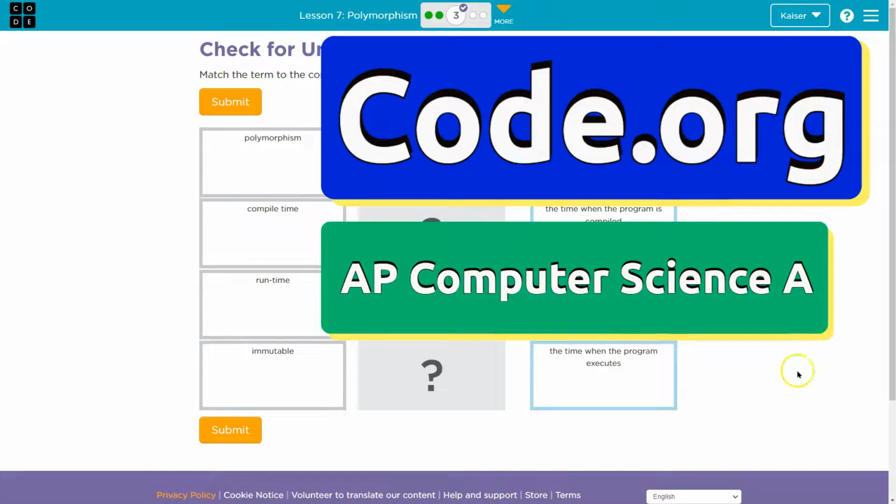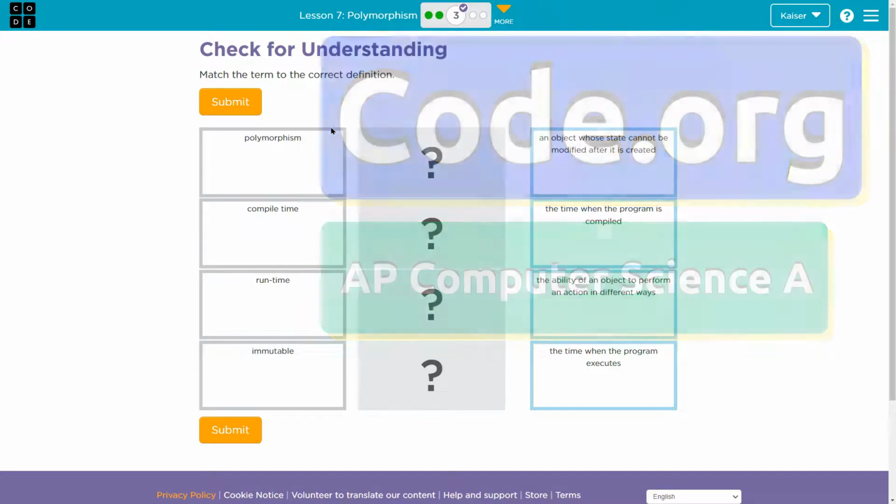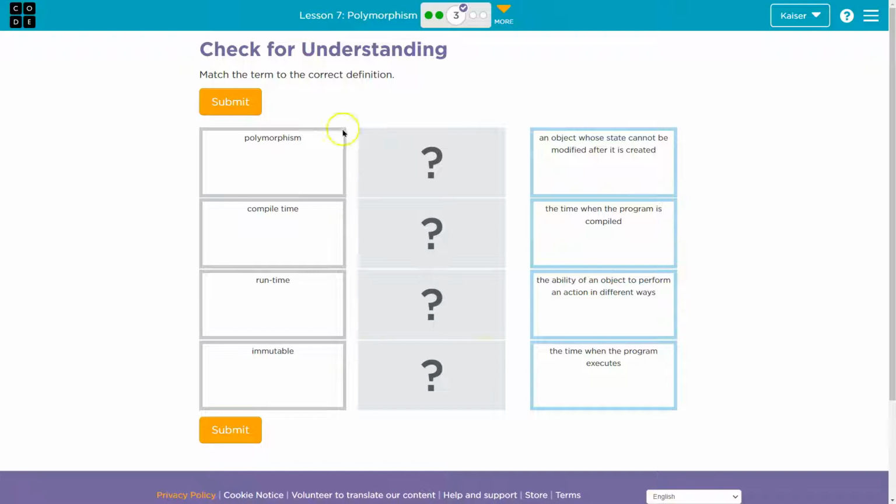This is code.org, and this is a check for understanding. Let's see what we got here. Polymorphism, compile time, runtime, immutable. All right, and then over here, an object whose state cannot be modified after it's created, the time when a program is compiled, the ability of an object to perform an action in different ways, the time when the program executes.